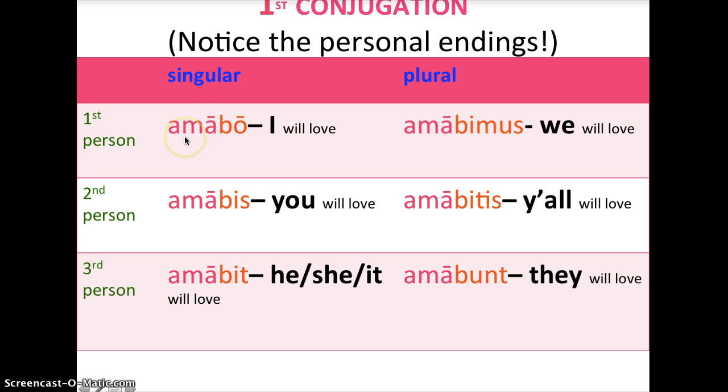And here is how we will translate such verbs. Amabo is I will love. Amabis is you will love. Great.